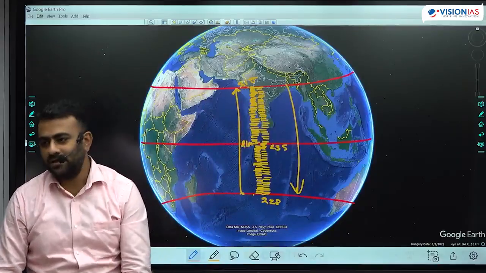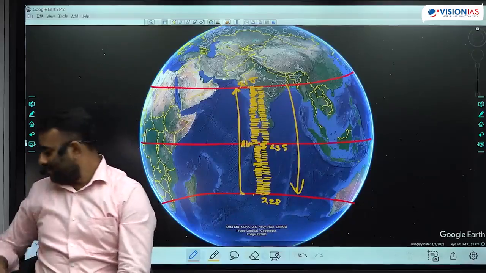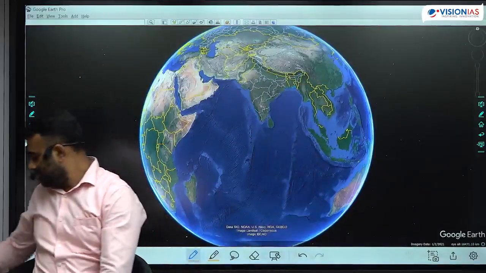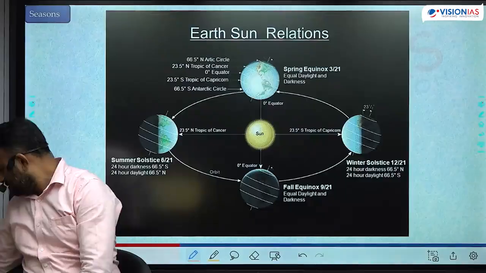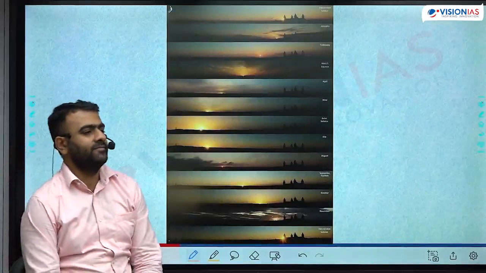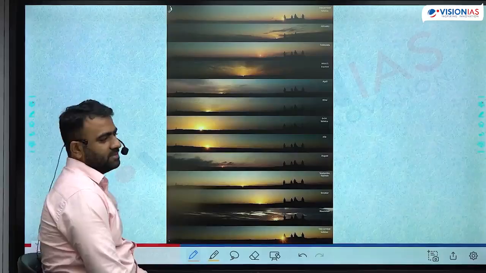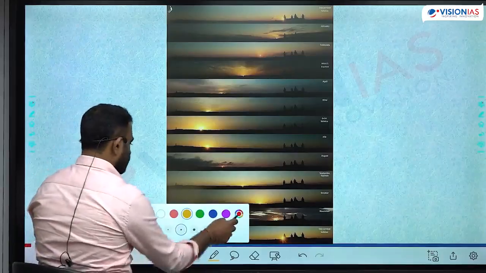I gave the example of the Equator, and you can take the rest of the examples yourselves. If you take a picture and make a complete collage type of picture, made into one single picture, it will look like this. You can very clearly see the sun's position shifting. Somebody has done this.